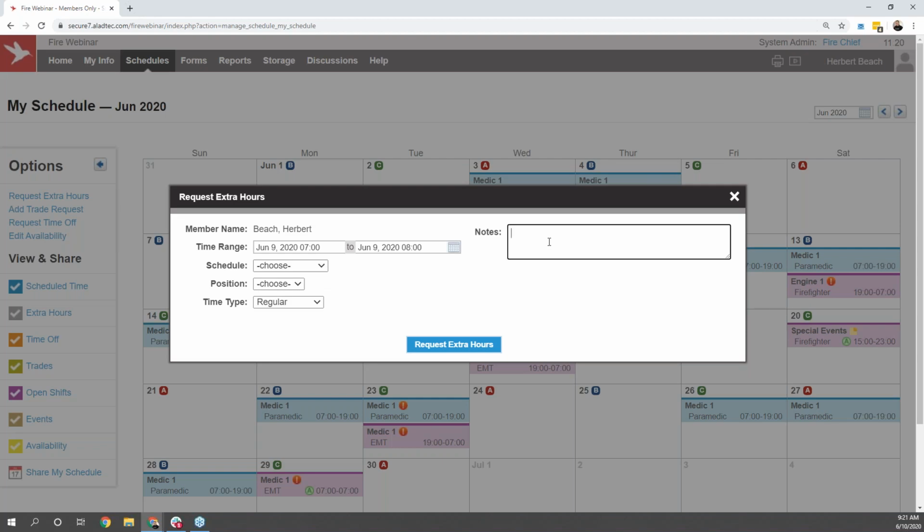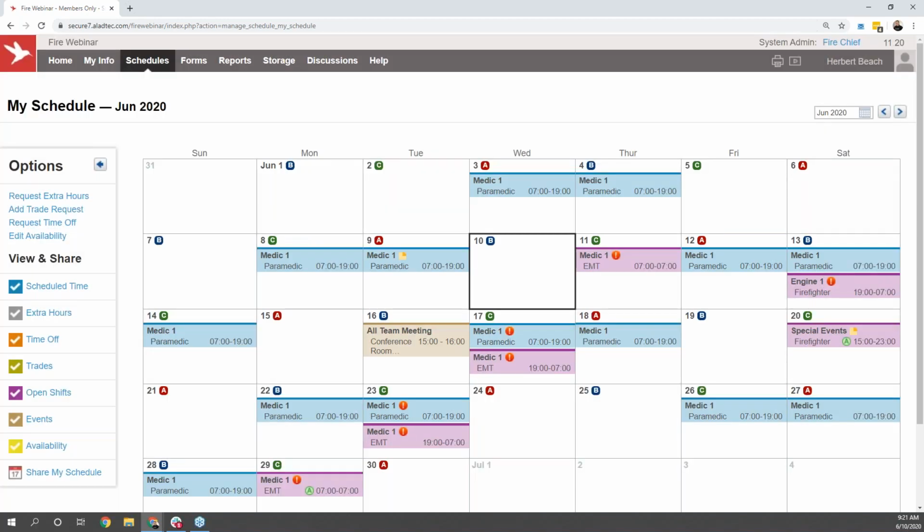They can also add in any notes, and when that request is sent over, it will show up with gray with that green A telling us that it's still pending the approval of an administrator.